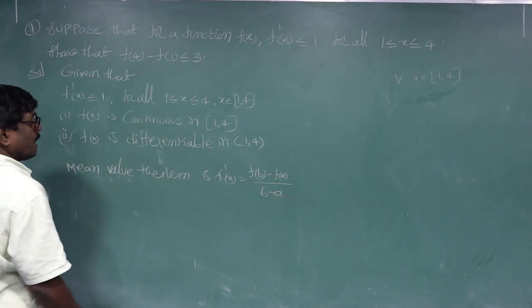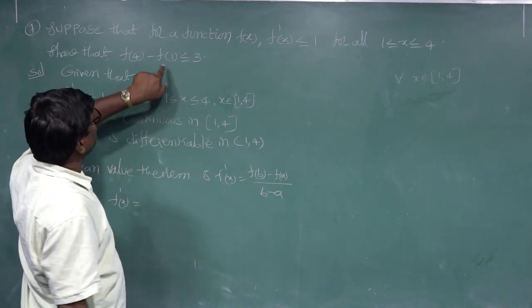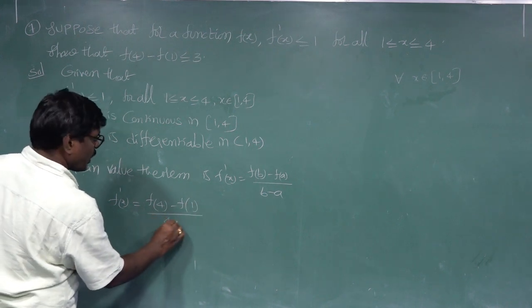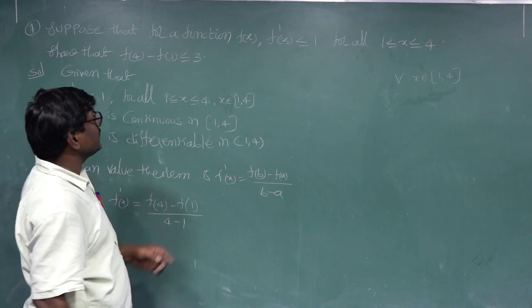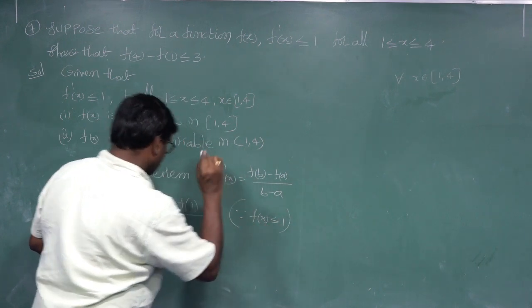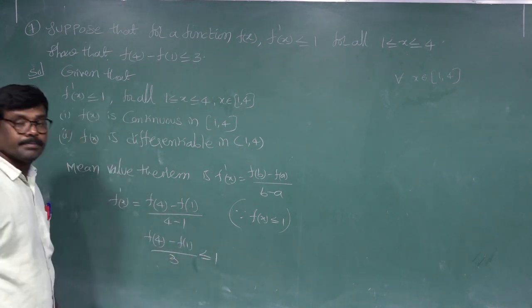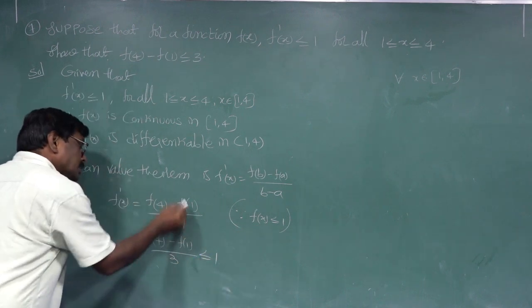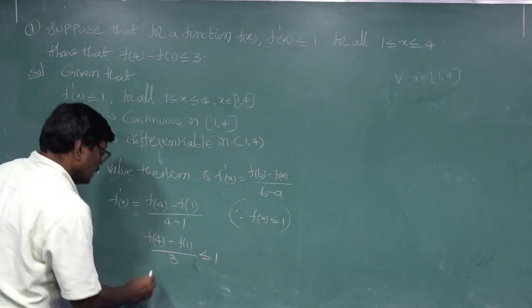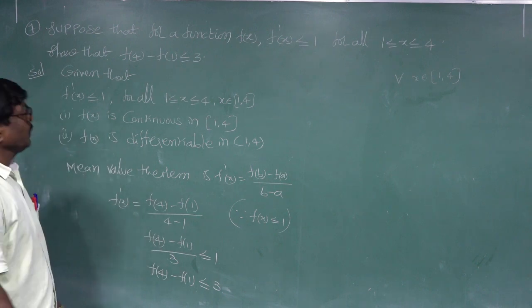Here b is 4, so (f(4) minus f(1)) by (4 minus 1) equals f'(c). Since f'(x) is less than or equal to 1, (f(4) minus f(1)) by 3 is less than or equal to 1. So f(4) minus f(1) is less than or equal to 3. Hence proved.